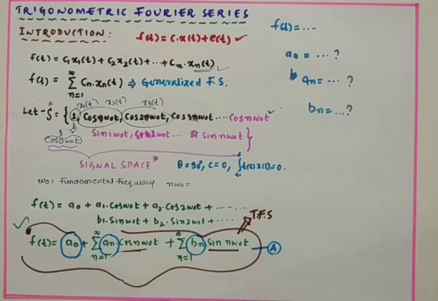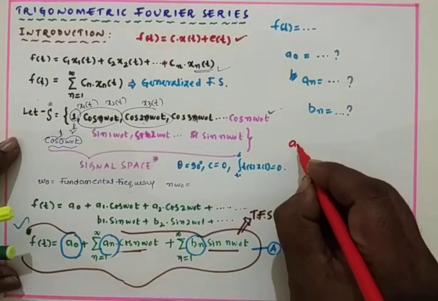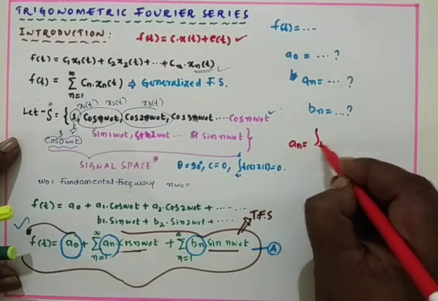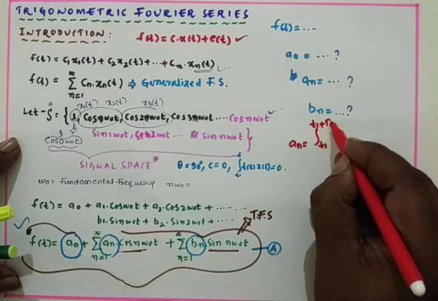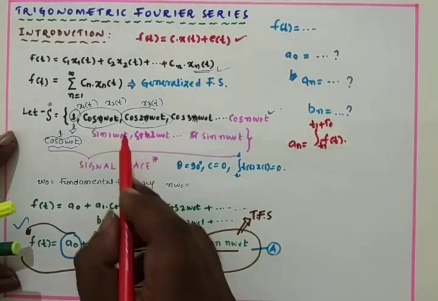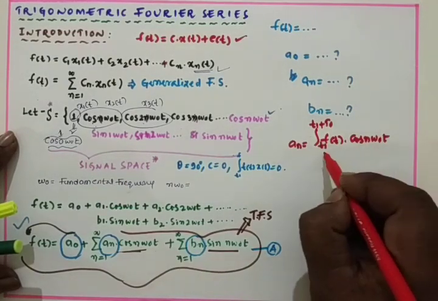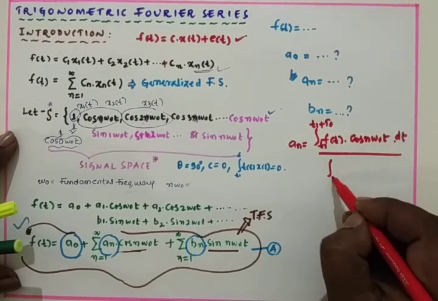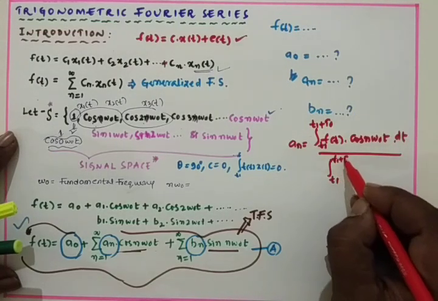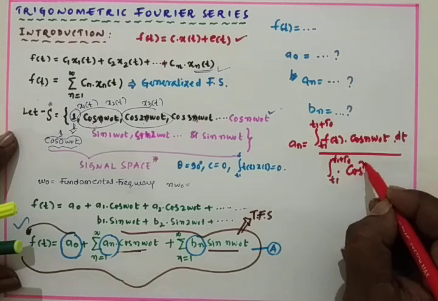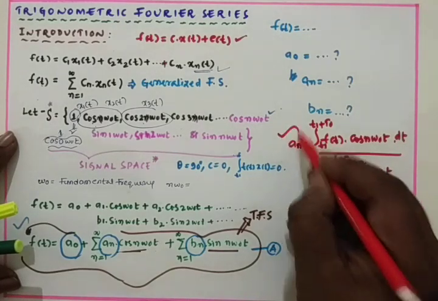So by going through a few derivations, we can get an, generally the standard formula, like this. An is equals to integral t1 to t1 plus t naught f of t into cos n omega naught t dt, by integral t1 to t1 plus t naught cos square n omega naught t dt.